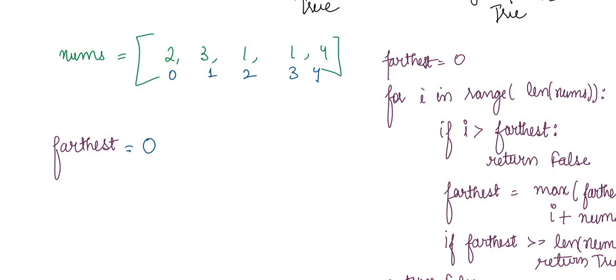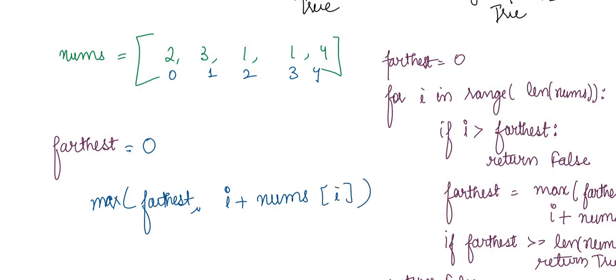We will count the farthest jump as the maximum of the current farthest that we have and the index where you are plus the value present at that index, because when you are jumping, like if you're jumping from first index 3 steps, so you are reaching 4, right? So you are adding these two things and then you are going to know where you are landing. So right now we are finding the maximum of 0 comma I, that is 0 plus nums of I, 2. So the farthest jump value will be 2. So from 0th index you can jump 2 steps ahead, right?